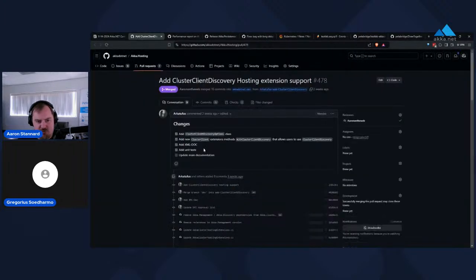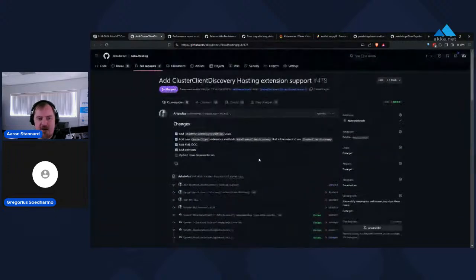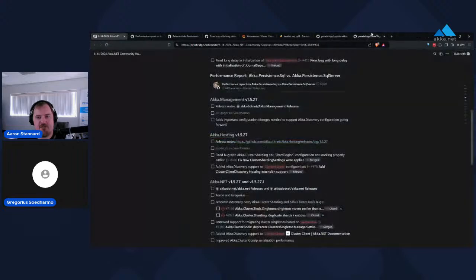If I open this pull request here, you can see some of the documentation for this. And I believe we have live documentation up on the main Akka.NET website that shows how to use Akka.Hosting for this. Is that correct, Gregorius? That is correct. Yes. That's live on the Akka.NET website.